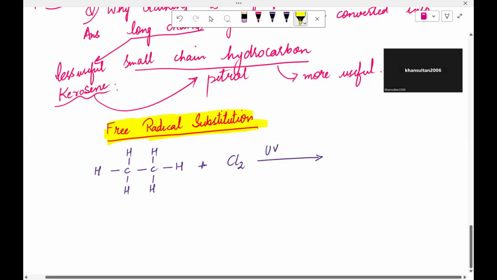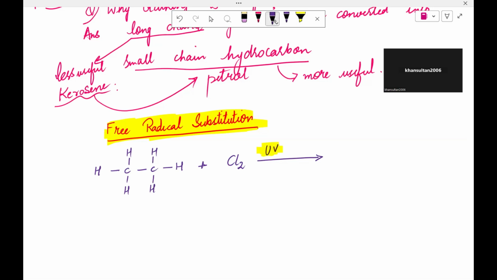This is very important: this reaction occurs in the presence of UV light. If we are not giving it any light, the reaction would not take place. Is that clear?